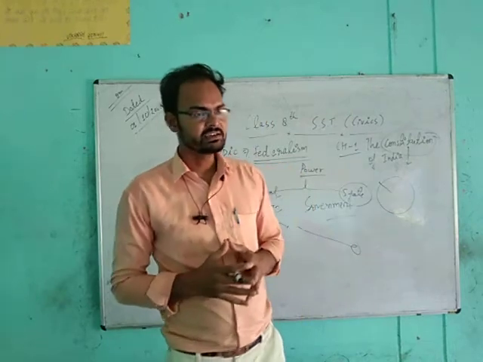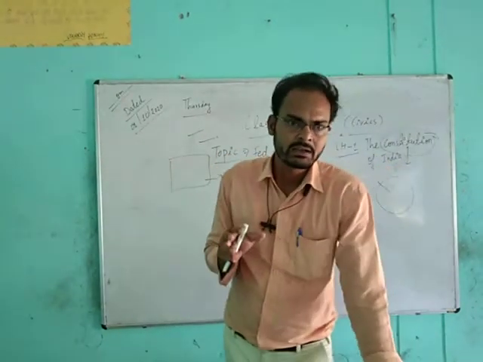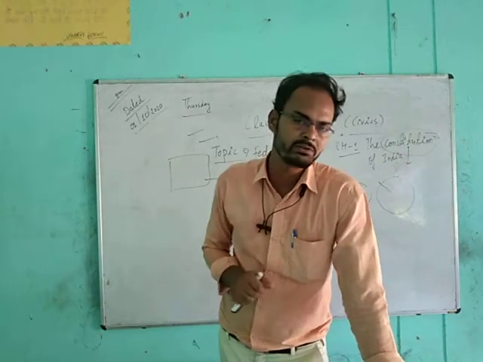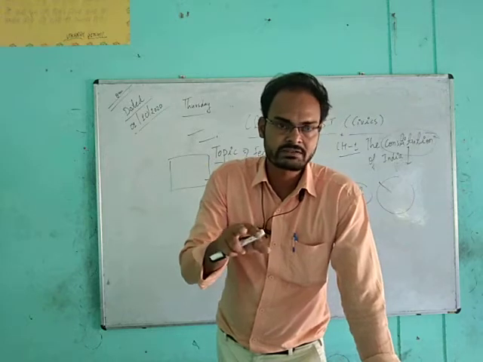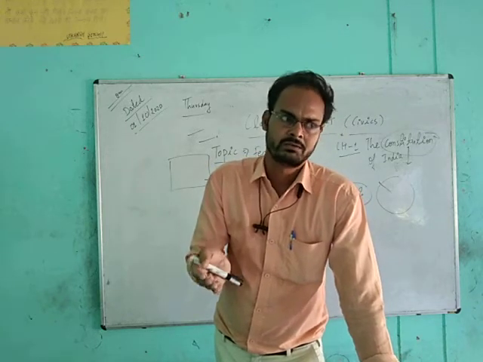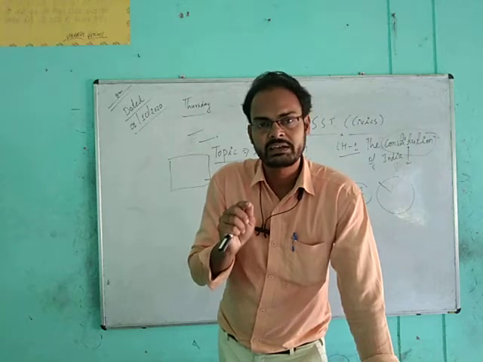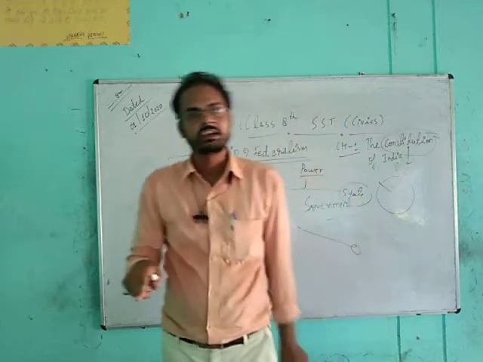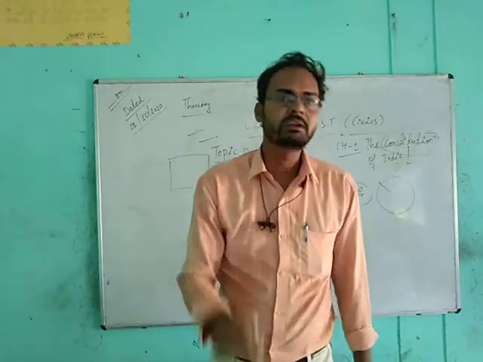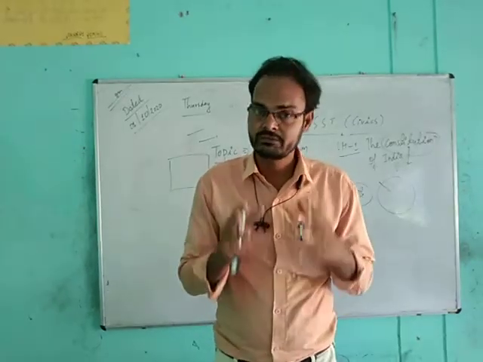Like we can say an example, forests. Forests are in the administration of the central government also, and forests may be in a state also. So if the central government is responsible for forest administration, at the same time the state government is also responsible for the administration of that forest.